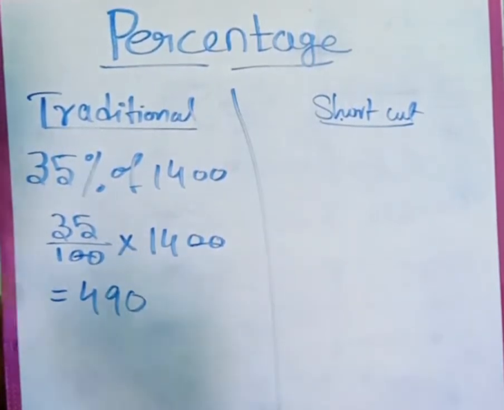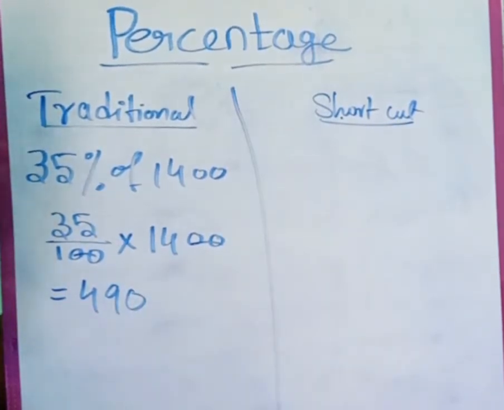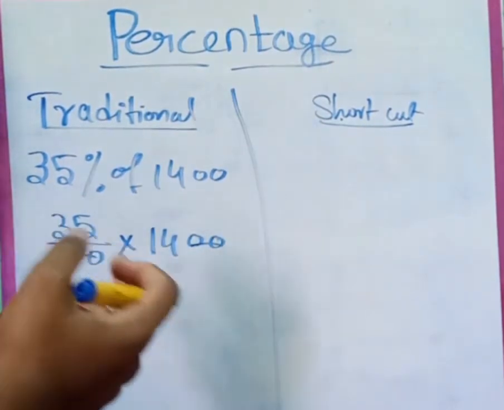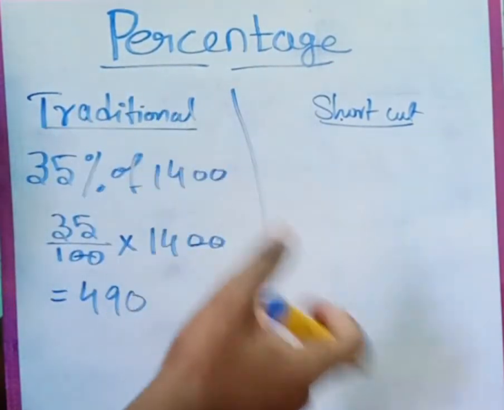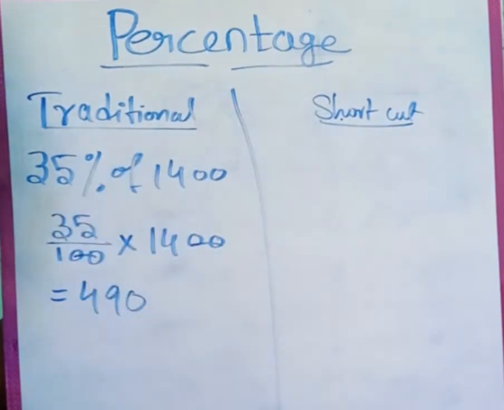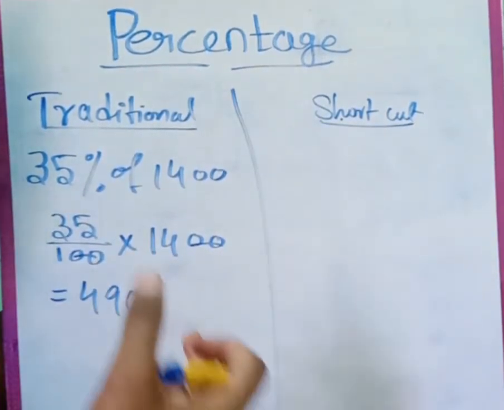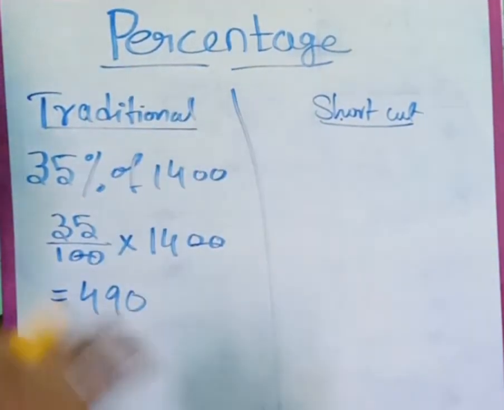So how can we solve this? First, if we find 10% of 1400, then we can easily multiply that 10% by 3 to get 30%. So in this way we have to solve. What is 10% of 1400? Really easy, guys.